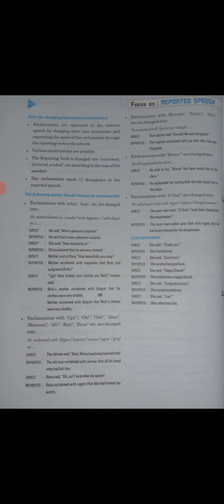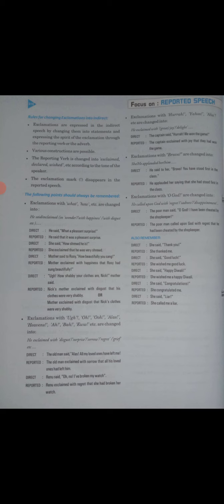The second point, the following rule should always be remembered. I'm reading from here. Your answer is he said that it was a pleasant surprise. What you have changed, and now you have written it was a pleasant surprise. She said, how shrewd he is. She exclaimed. What was her feeling actually? She exclaimed that he was very shrewd.